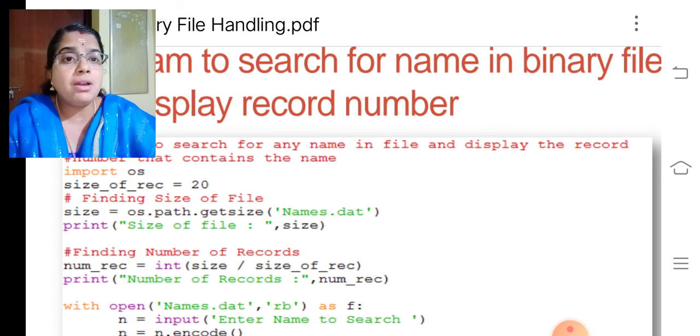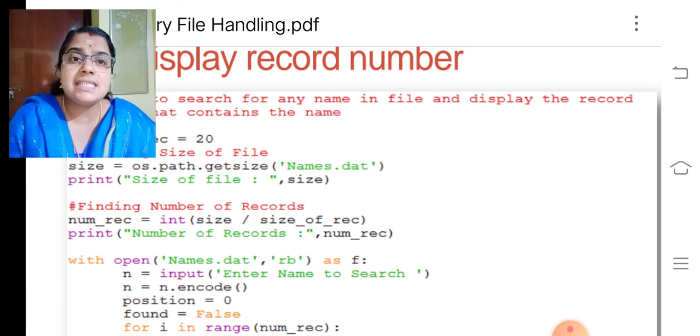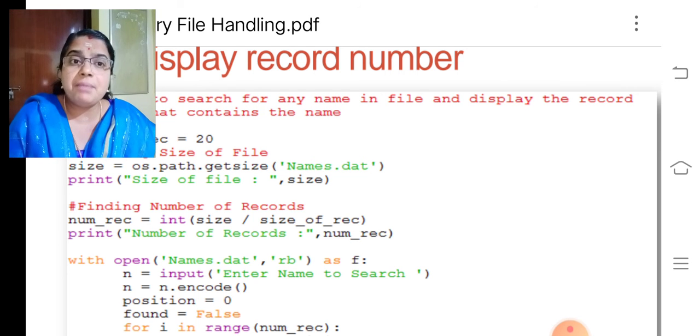Then finding the number of records. How many records? That will be size divided by size of record. Size of record is 20. So we will get the total number of records in a file. Print the number of records. We will get the number of records.